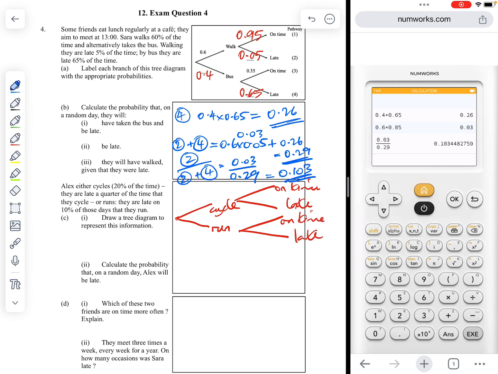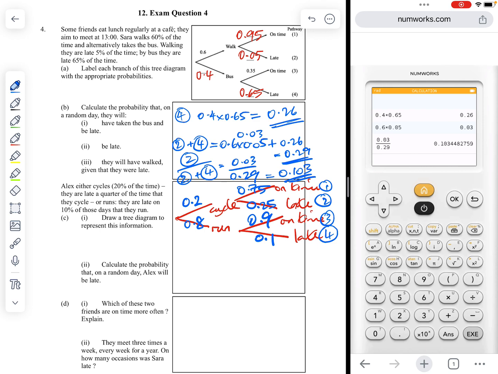So cycles 20% of the time, so that's 0.2 leaving 0.8. They are late a quarter of the time they cycle, so late is 0.25, which means 0.75 for on time. If they run, they are late 10%, which would leave 90% on time, and that is pathway 1, 2, 3, and 4.